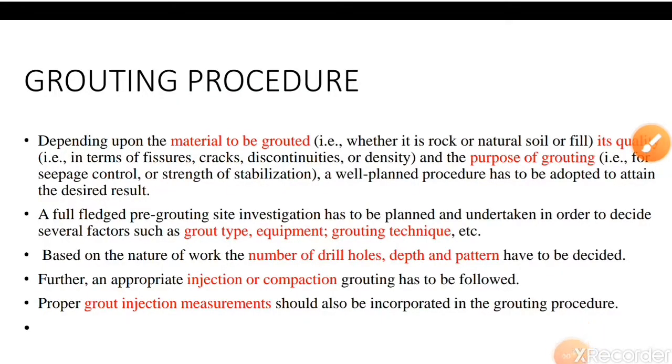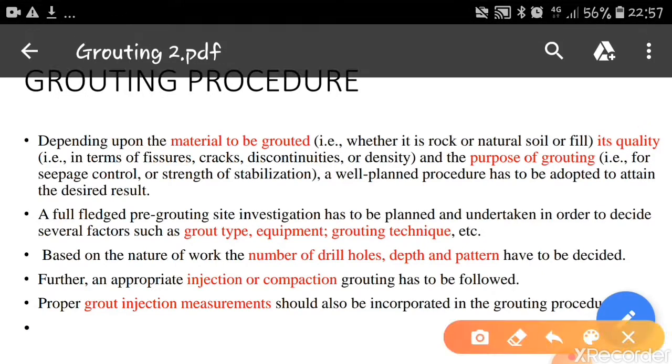So now we will discuss the grouting procedure. It means how we can plan this technique and how we can conduct this procedure in the ground, and that is called the grouting procedure.